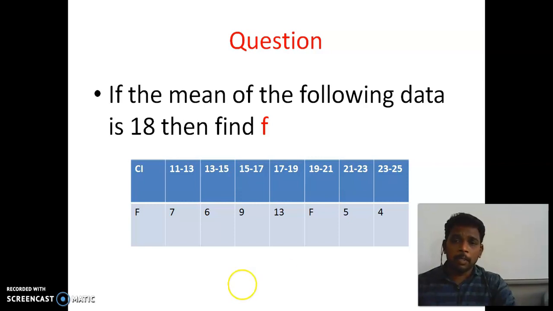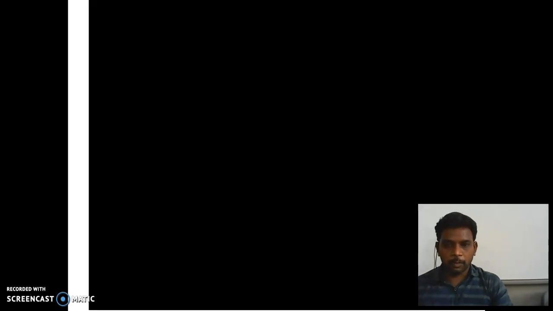But look here. The mean value is given, but we are going to find one unknown value in the frequency column, that is the frequency row, right? So this kind of question is very important. This kind of question is asked most often in board exams, right? So let us see the solution, how to find it. So look at the video.